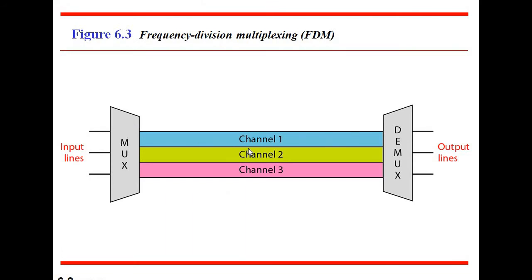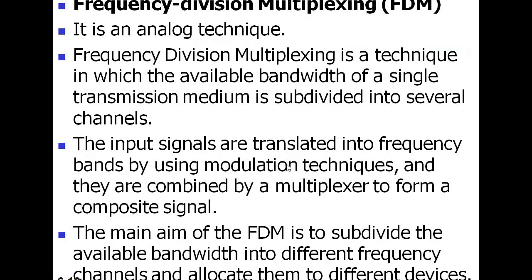This is a single transmission medium, but its bandwidth is divided into multiple channels. Next, the input signals are translated into frequency bands by using modulation techniques, and they are combined by a multiplexer to form a composite signal.